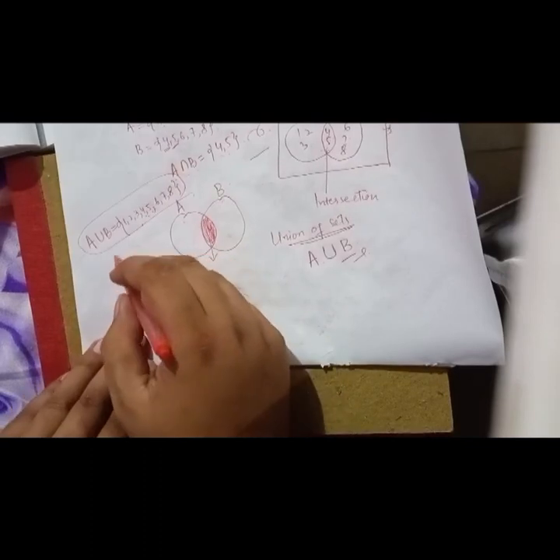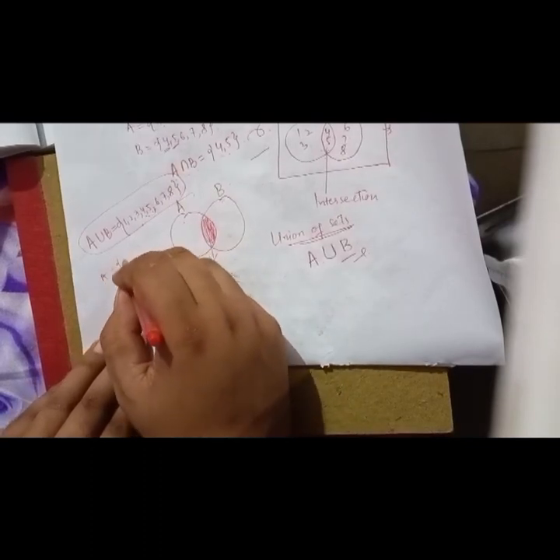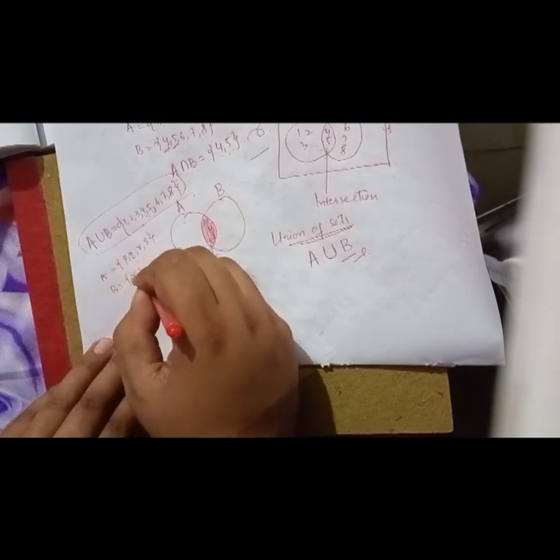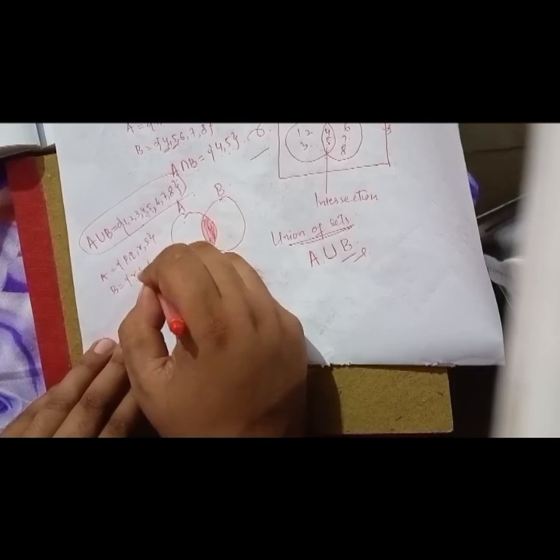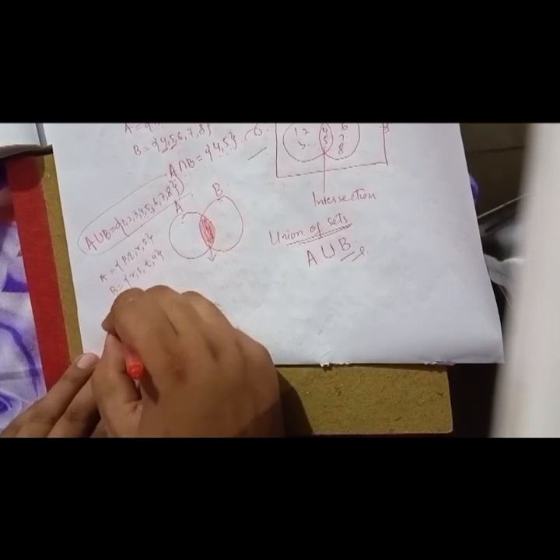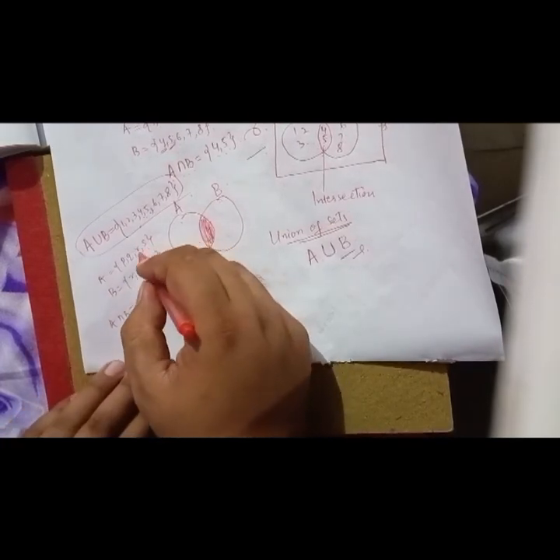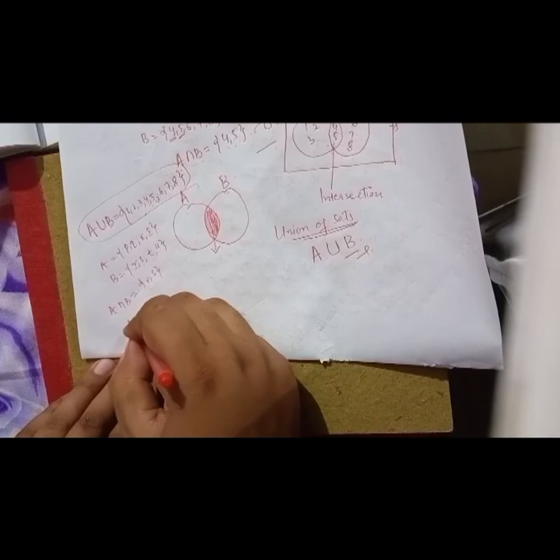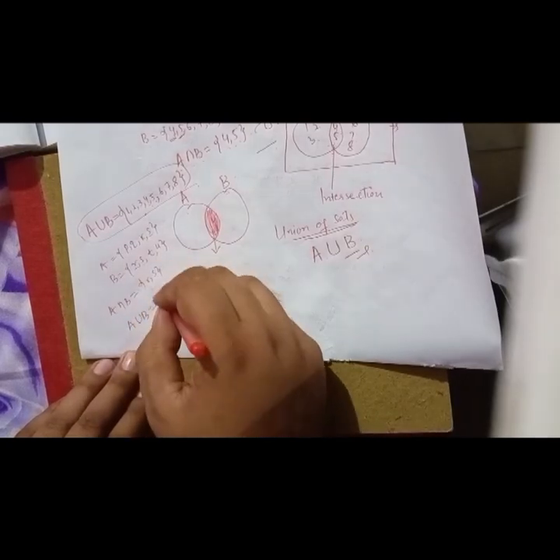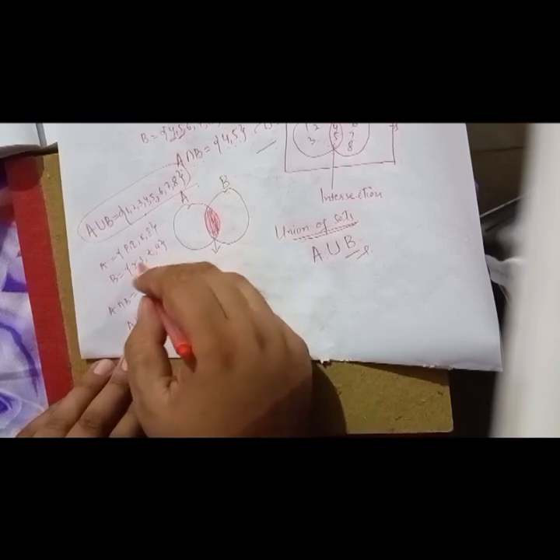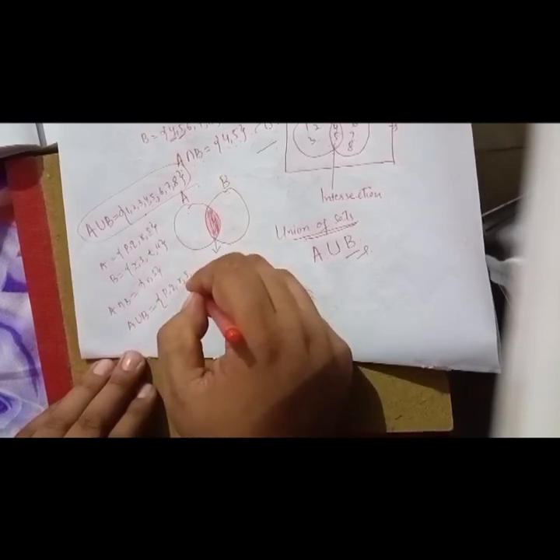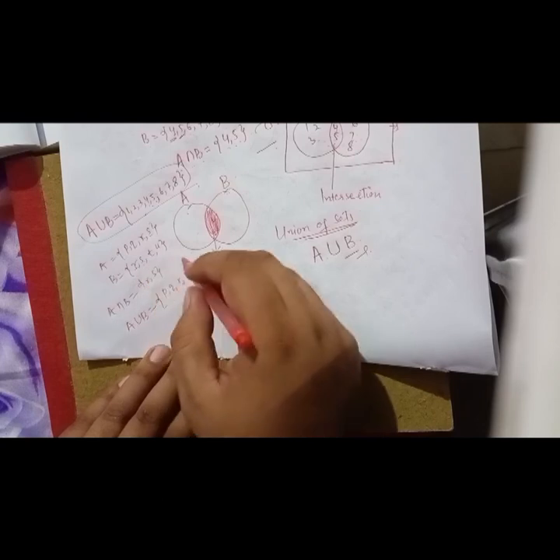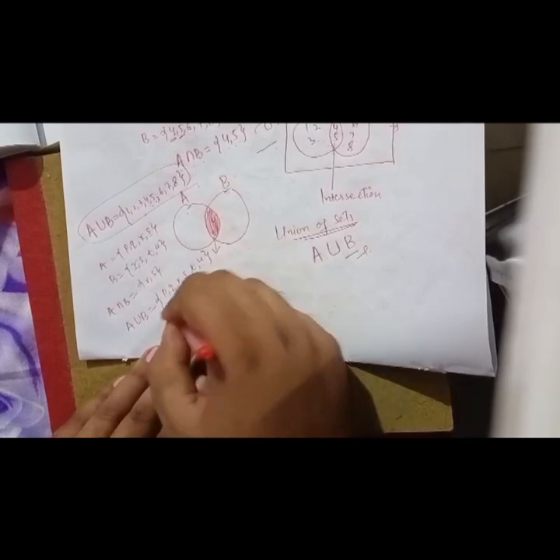One more example I will give you. If I write A equal to P, Q, R, S and B equal to R, S, T, U, then A intersection B, those elements which are present in both, is R, S. And A union B, all elements which are present in either, is P, Q, R, S. Then R, S is already here, and I don't need to write it again because that is against the rules of representation of sets. So I will write T, U. This is the union of sets.